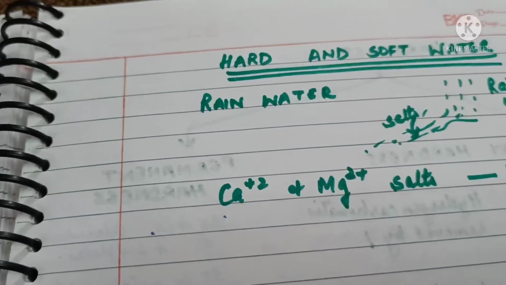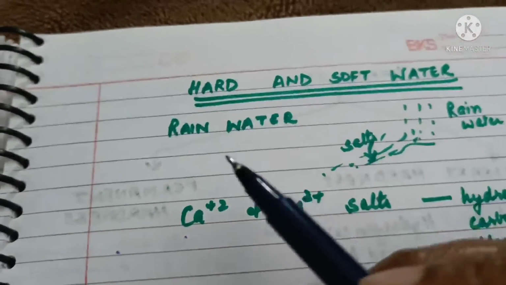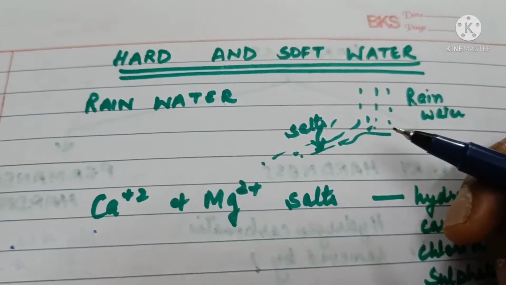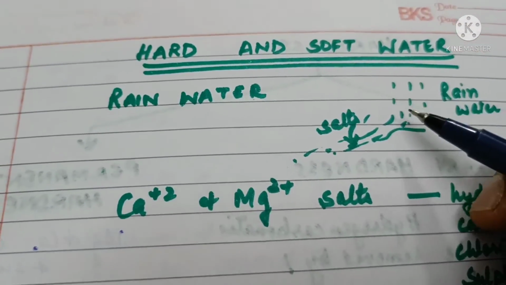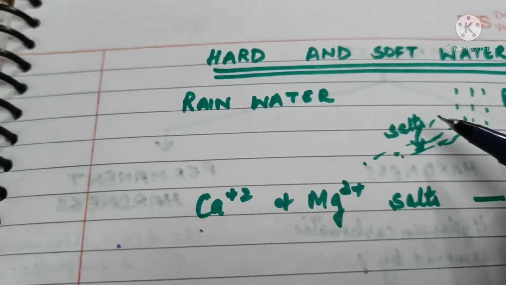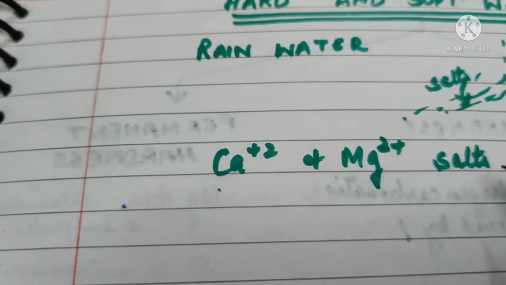Today we'll be doing hard and soft water. So rainwater is a relatively pure form of water, but when it falls down and touches the surface of earth and flows over it, it dissolves many salts into it, thereby causing hardness.